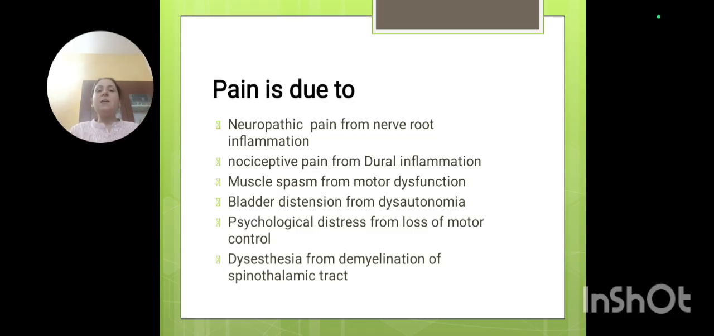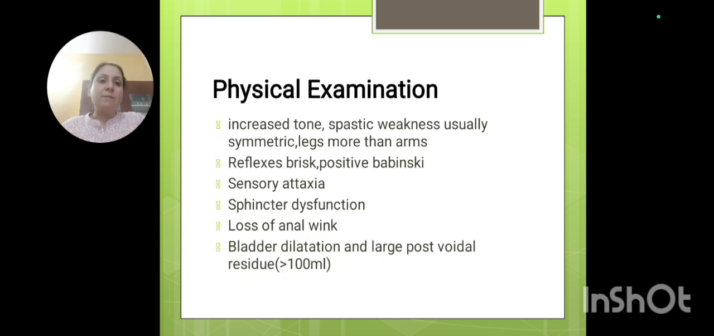And then there is demyelination of the spinal cord, the spinothalamic tracts, which happens. There will be altered sensation. Dysesthesia is altered sensation. A normal touch sensation is appreciated as a pin-pricking sensation by the patient. So dysesthesia is because of the demyelination of the spinal cord. So these all result in pain.